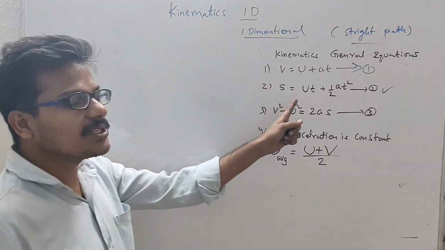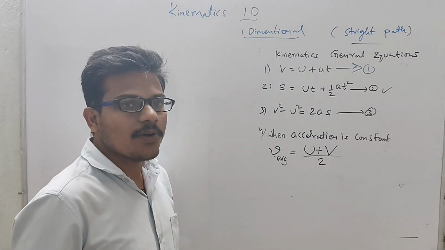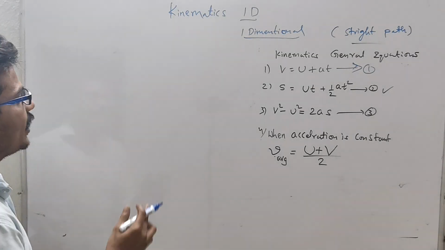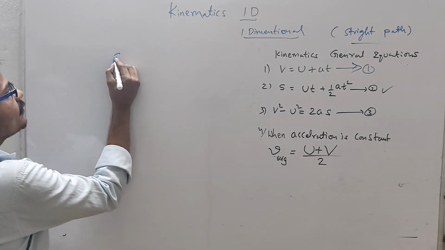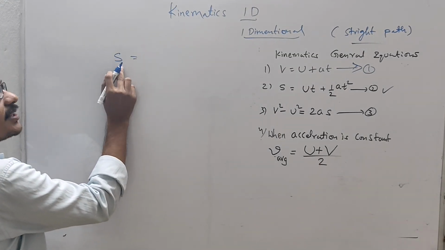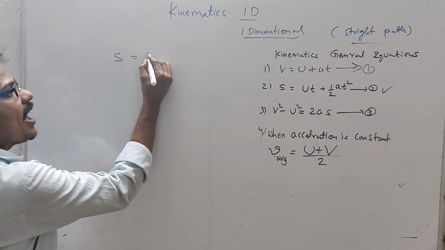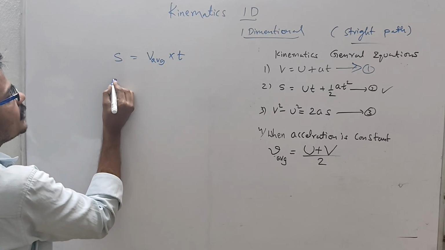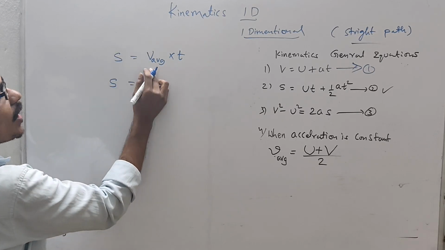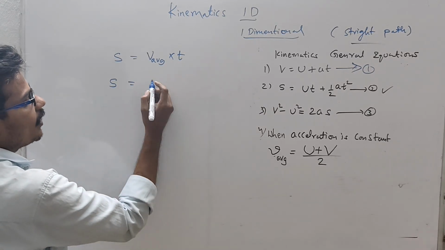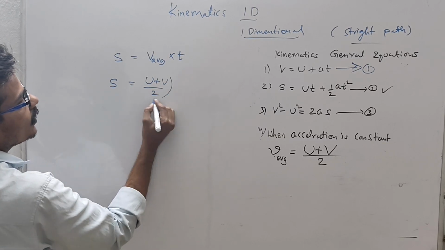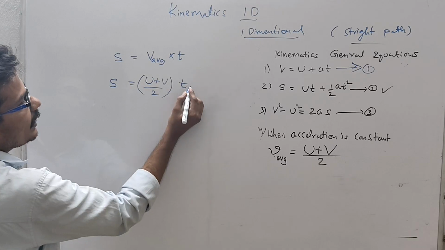Now the second one, s is equal to ut plus half at square. First we take the displacement formula. Displacement s is equal to average velocity into time. Displacement s is equal to (u plus v) by 2 into t.